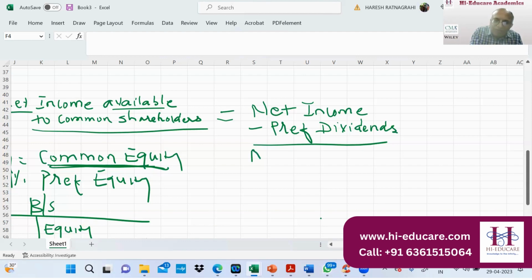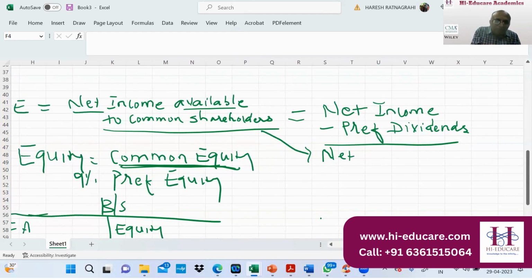Preference dividend is a fixed percentage. For example, you have 9% preference equity and say $10,000 is there. Obviously, first you have to pay 9% of 10,000 to the preference shareholder, and whatever remains is called net income available to common shareholders.